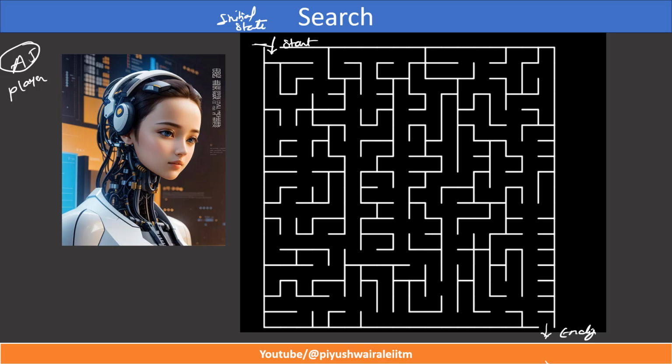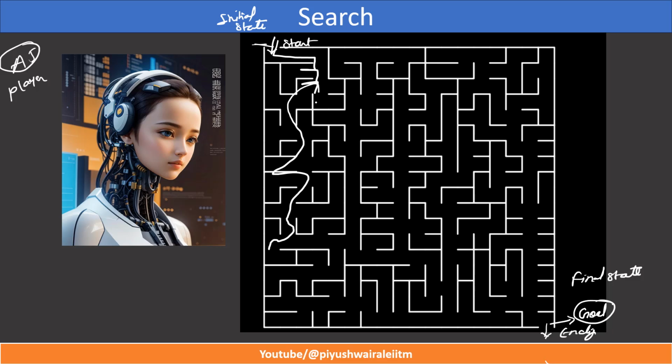The AI should also know my ending point. I can say this is the goal. This is my particular goal, I want to reach here, or the final state also you can say. And the AI should also know what action I need to take. If I go like this, then I should go this way or this way or in this direction. So the AI should know in which direction I need to go and what my optimum solution for that will be. It's not like I will go like this, like this, and if I find I am stuck here, then I go back and go like this.